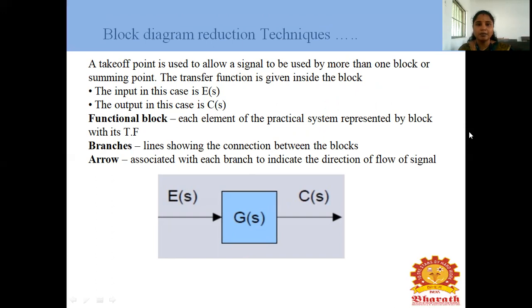Next one is the branches. Lines showing the connection between the blocks. Arrows are associated with each branch to indicate the direction of the flow of signal. And in this diagram, which one is the block? This one is the block. This one is the branch. This one is the arrow mark.